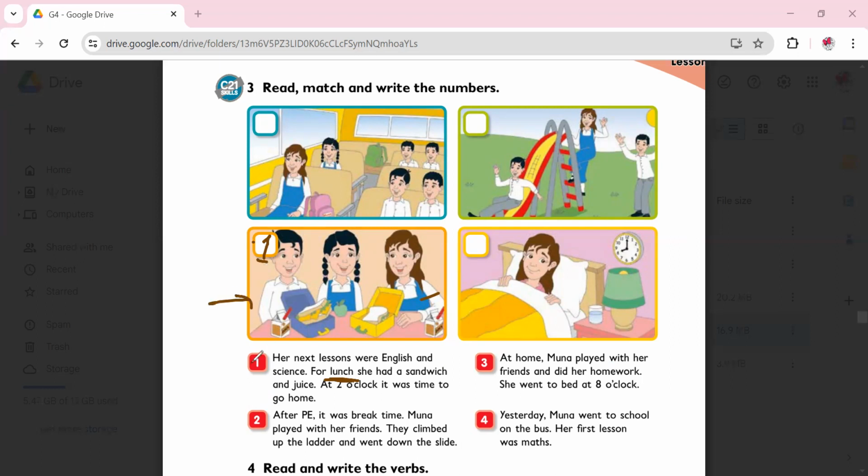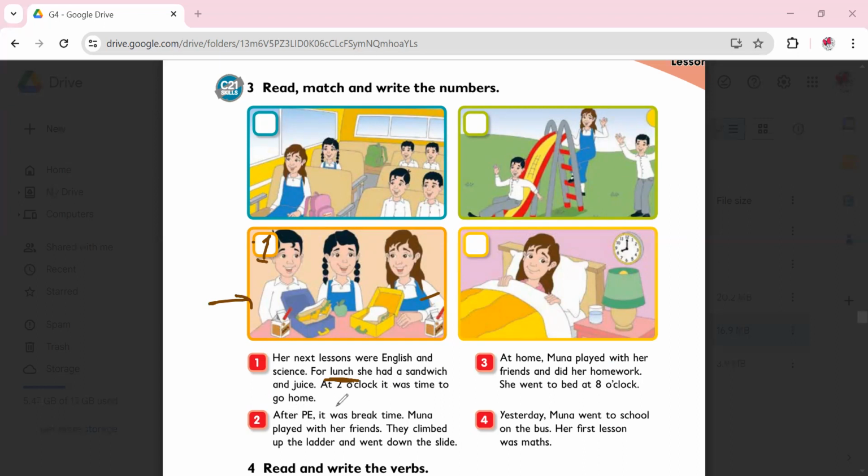So in picture number 1, you can see this girl. We are talking about her. So her next lessons were English and science. For lunch, she had a sandwich and juice. At 2 o'clock, it was time to go home.